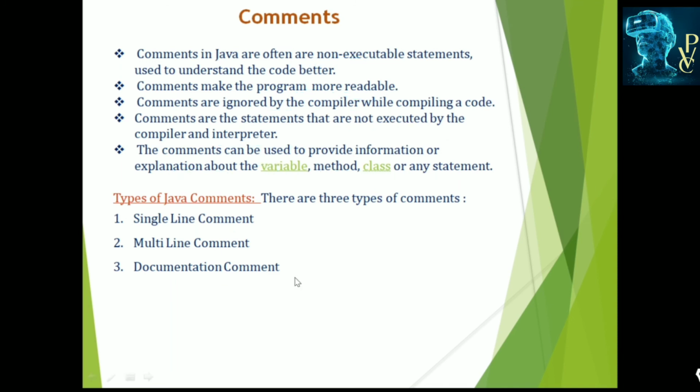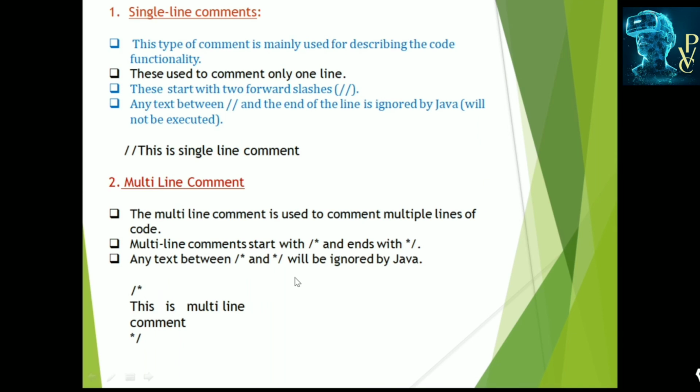Single line comment is used for describing the code functionality, and these are used only in one line, and these start with a forward slash. Two forward slashes are used to specify the single line comments. Text between the two forward slashes and the end of the line is ignored by Java, and this will not be executed.